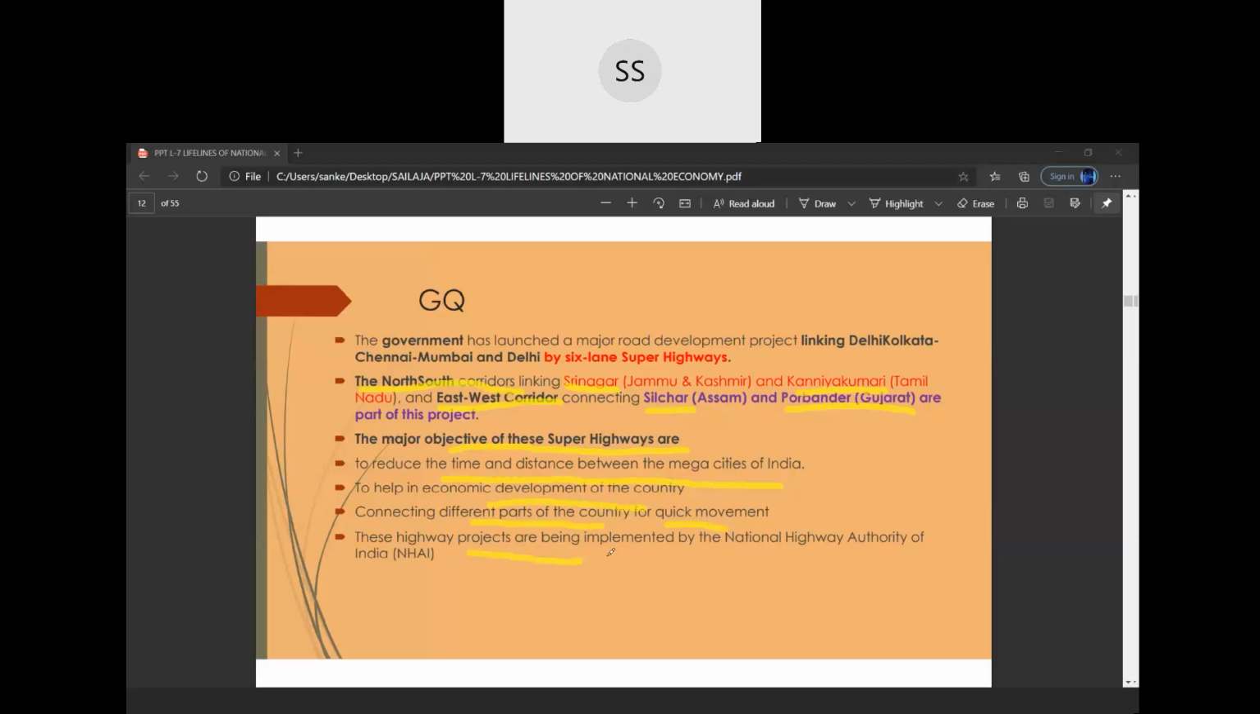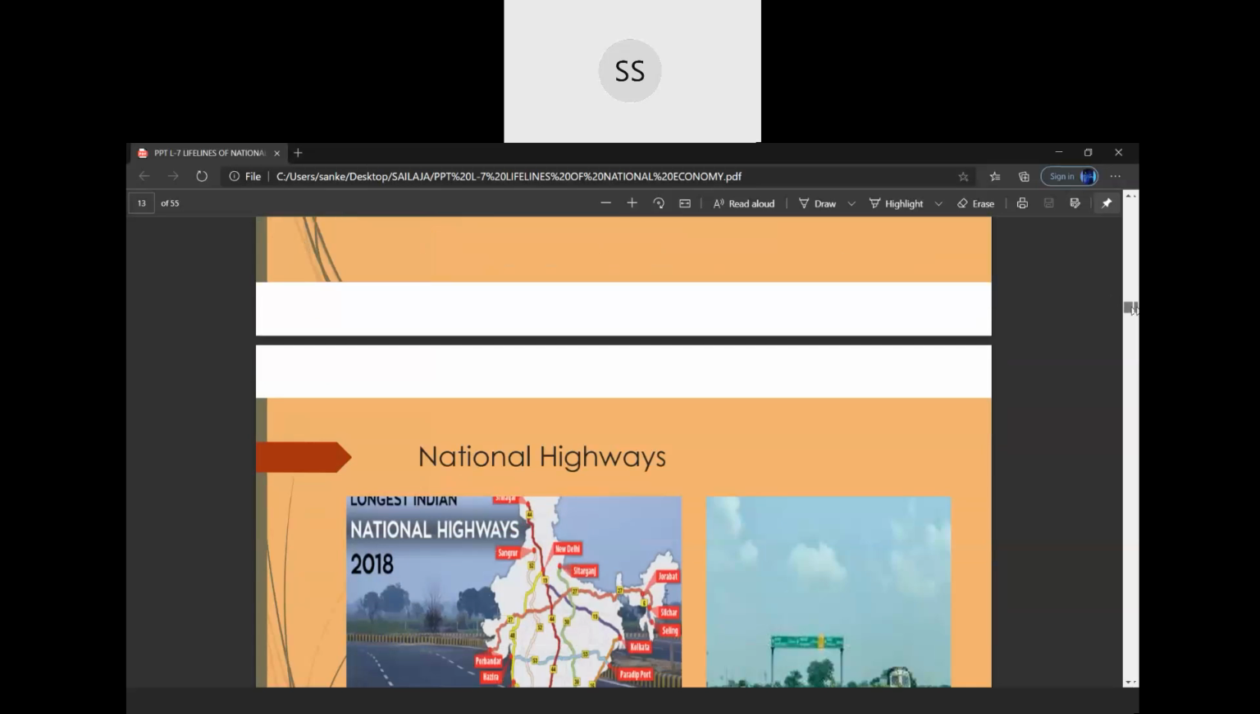These highway projects are being implemented by who? Who does these highways? National Highway Authority of India. They are being built by National Highway Authority of India. NHAI also they are called as. So let's go to the map again where we can show these two things, children.